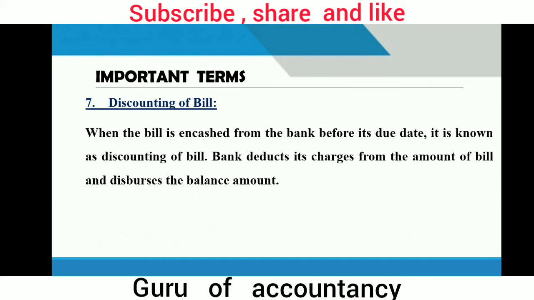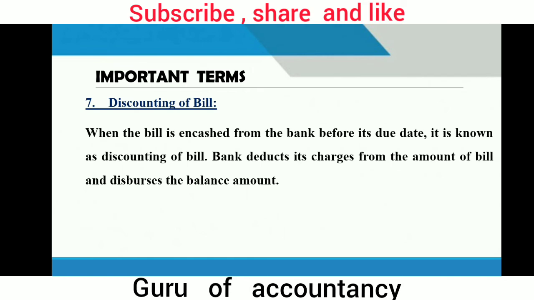Discounting of bill. As I told you earlier, the drawer can discount a bill with his banker. If before the maturity date he is in need of money, he can discount the bill in the bank. So when the bill is encashed from the bank before its due date or maturity date, it is known as discounting of bill. The bank deducts its charges from the amount of the bill and disburses the balance amount.